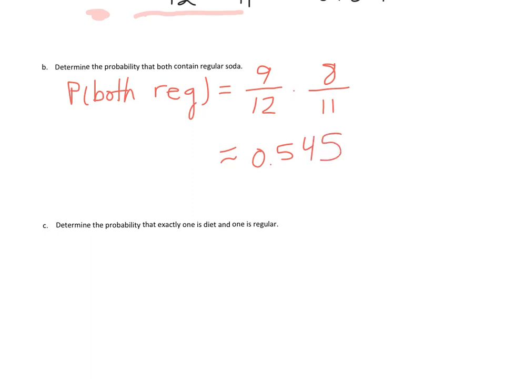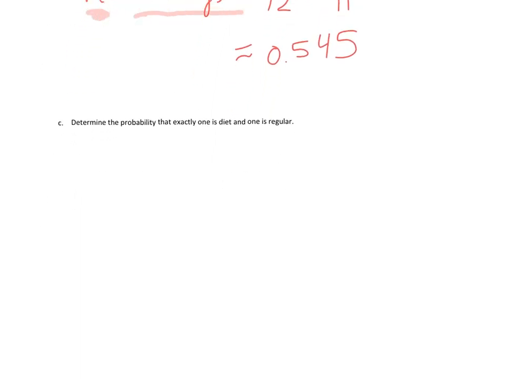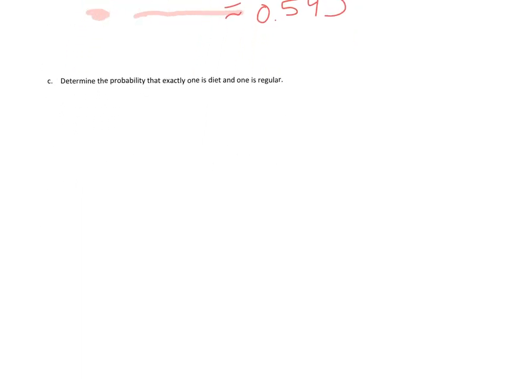This last one is a little bit different. Determine the probability that exactly one is diet and one is regular. Okay, so we have to be careful with the wording here. It doesn't say that the first pick is diet and then the second one is regular. They're just saying exactly one. So that means the first pick could be diet and then regular, or the first pick could be regular and then diet. All right, did you guys hear what I said? Let's write that down. So the first one can be diet and then regular, or we could have our first pick being regular and then diet.